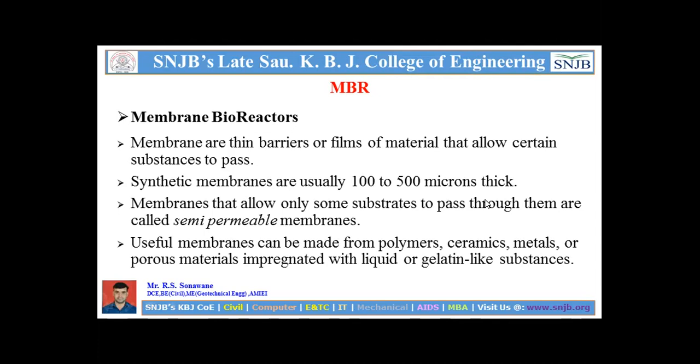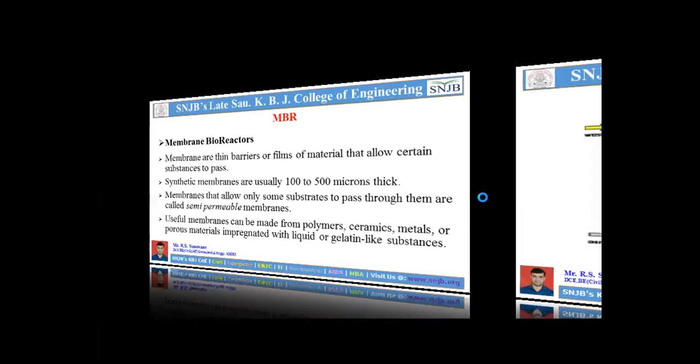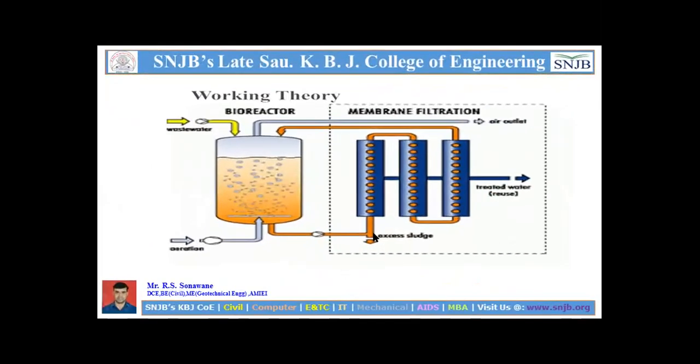And this membrane bioreactor is used in the biological process of a sewage treatment plant. You can see here the MBR. This membrane filtration has small holes, about 100 to 500 microns in size, through which the water can pass. If the sewage water has different types of solids or total solid material, they can be filtered by that membrane. That is why this is called a membrane bioreactor, which is nothing but MBR.